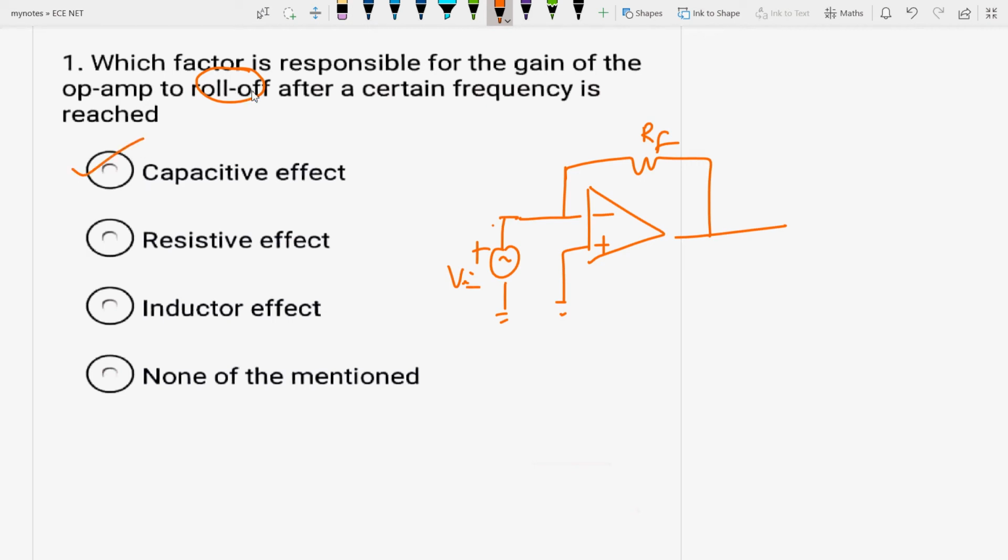You know that Xc is equal to 1 upon 2 pi fC, okay. So as the frequency increases, capacitive reactance decreases. As the frequency increases, the reactance of the component decreases. So this is the case. So the answer is the capacitive effect, because it is mainly responsible for the roll off condition.